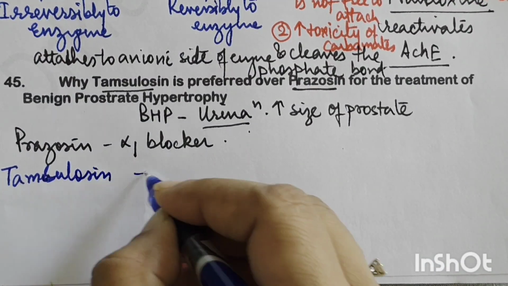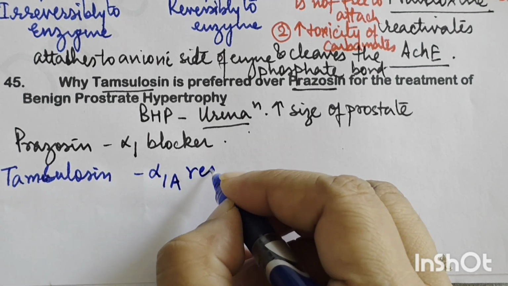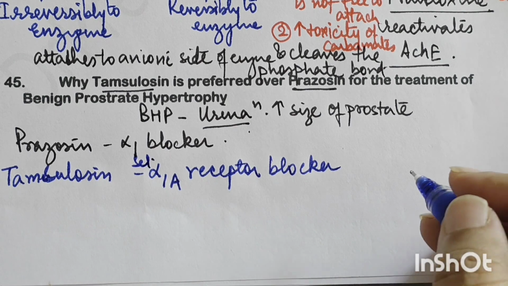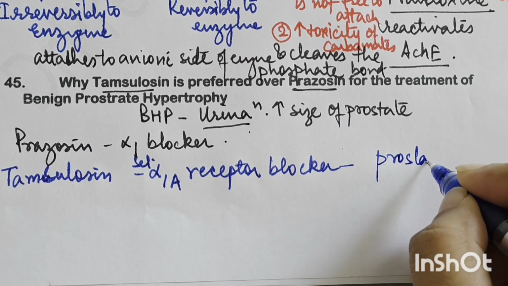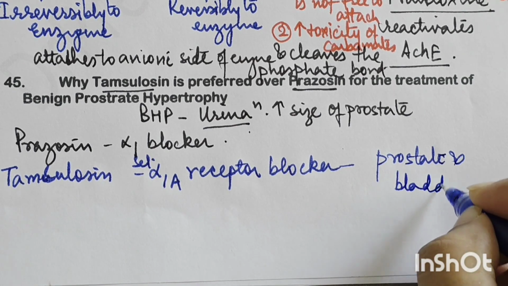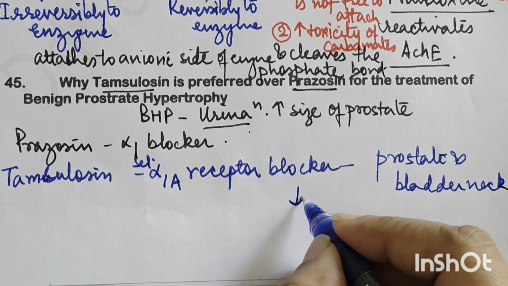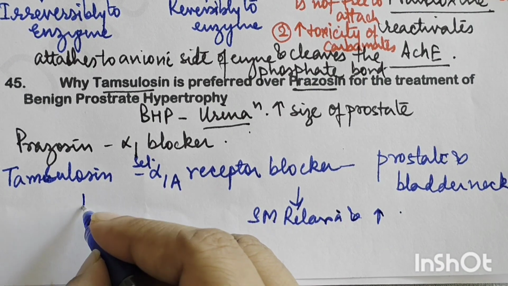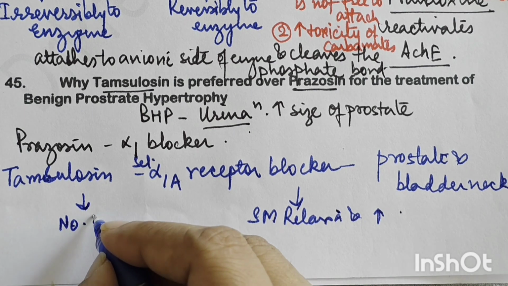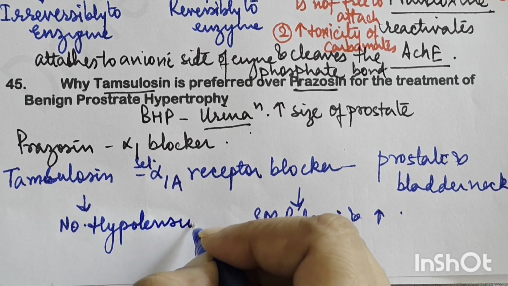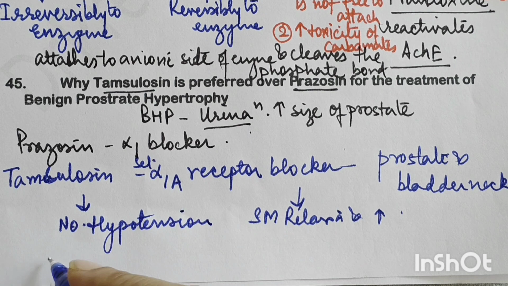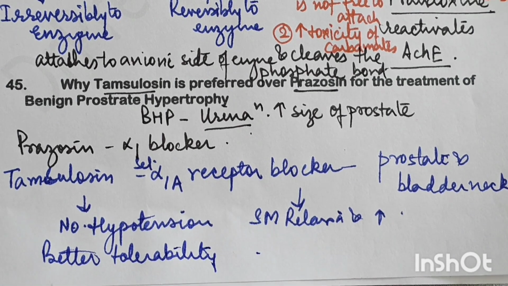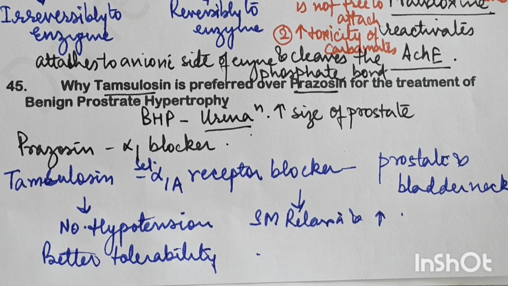Tamsulosin acts as a selective alpha-1A receptor blocker. So it is a selective alpha-1A receptor blocker which is found in the prostate and bladder neck, right? So this leads to smooth muscle relaxation and increased urine flow. Secondly, no hypotension as is seen with prazosin, and better tolerability. So these are the reasons why tamsulosin is preferred to prazosin.